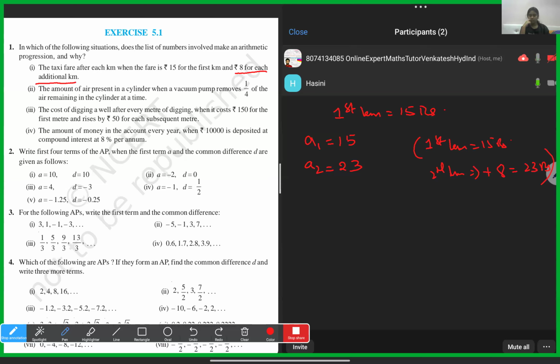Now suppose he travels a third kilometer. Till the second kilometer it was 23 rupees. Again we add 8 extra: 23 plus 8 is 31. That is a3. Now the fourth term is 31 plus 8, because up to the third kilometer we found 31 rupees and for the extra kilometer, 8 rupees more: 39.